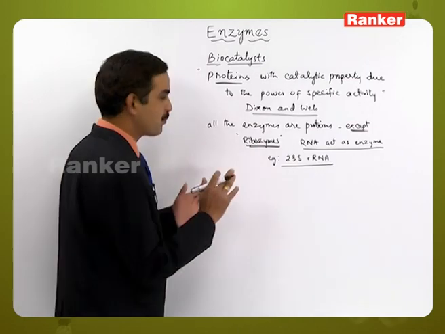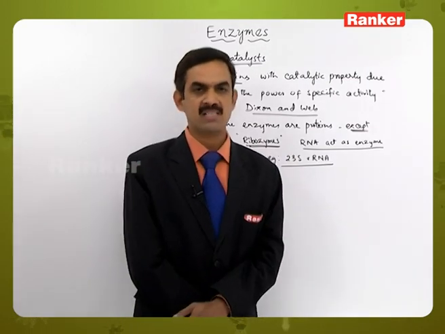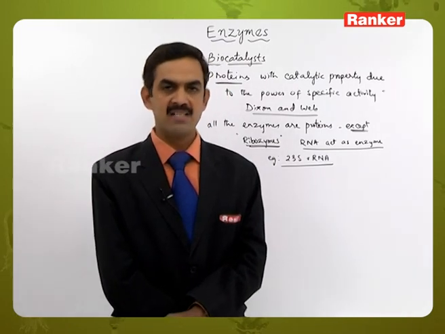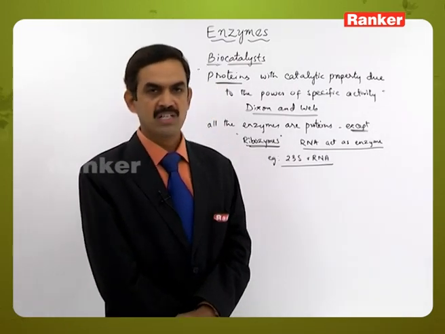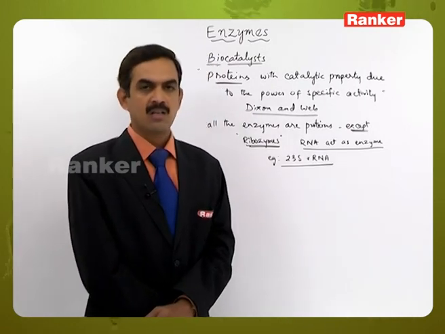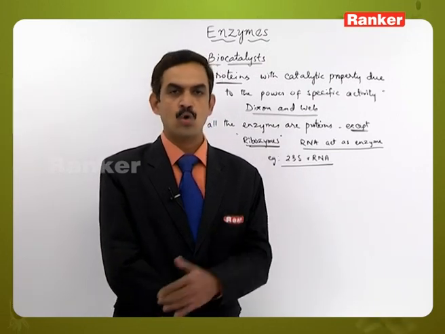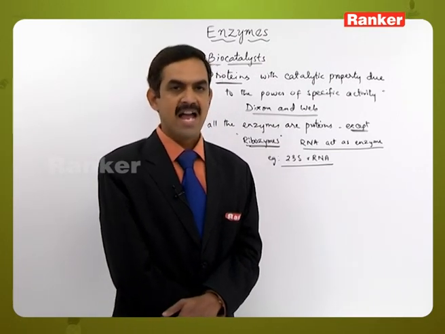And we can say that in proteins, different categories are there, but one of the categories in the proteins is the enzymes. That's why we say all enzymes are proteins, but all proteins are not enzymes. And why are these proteinaceous molecules called enzymes? Because of their catalytic ability.